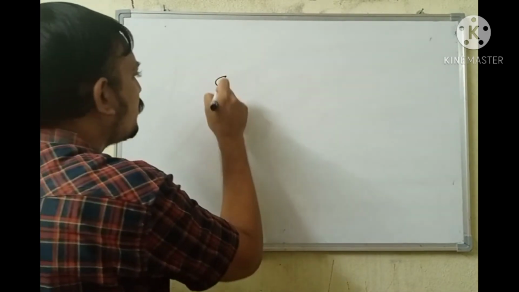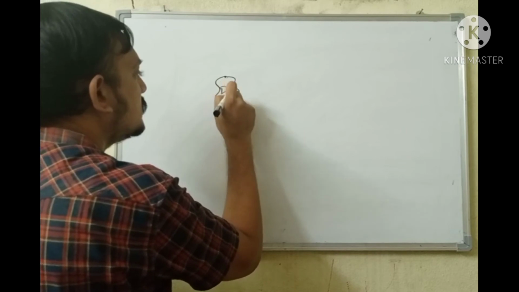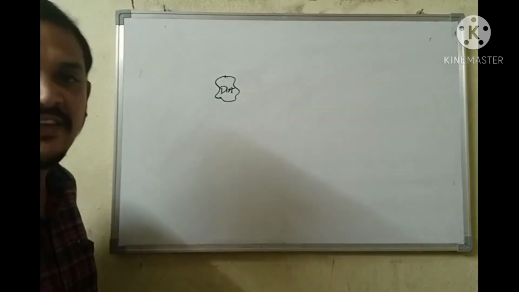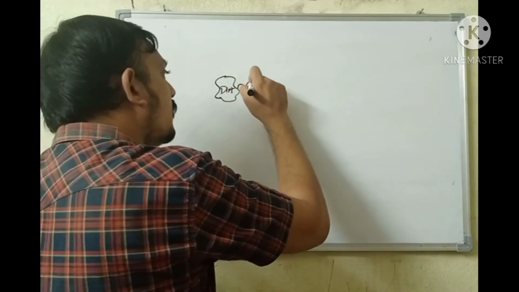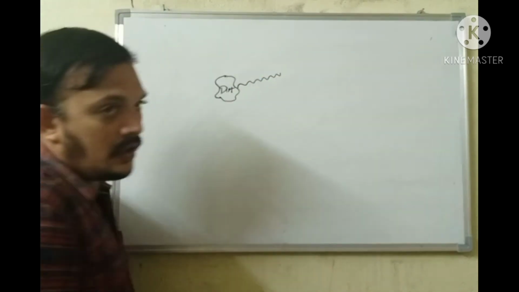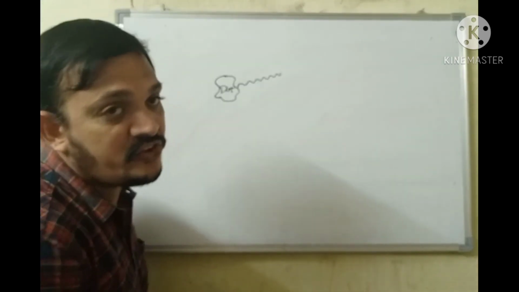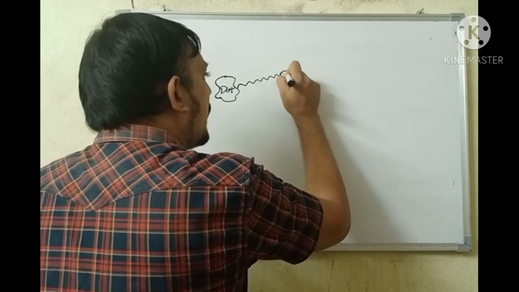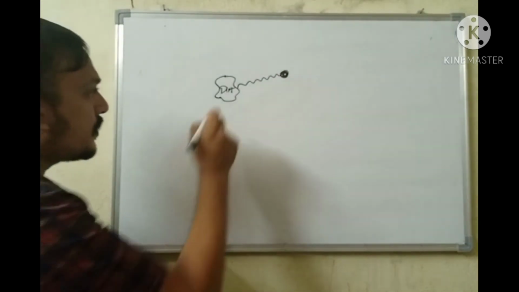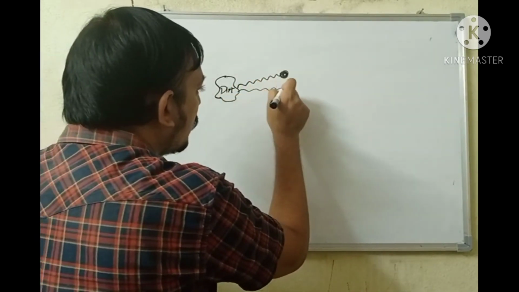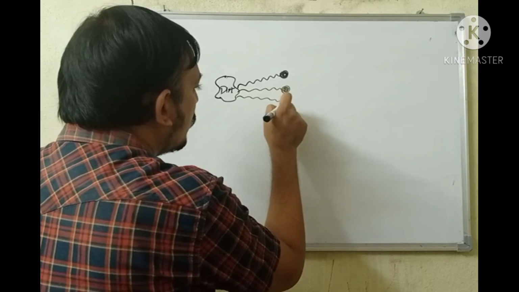If we assume this to be dirt, it is targeted by soap molecules in such a way that the hydrophobic covalent end, which is the carbon chain, is trapping the dirt, and the hydrophilic ionic end is directed away from the dirt, like this.